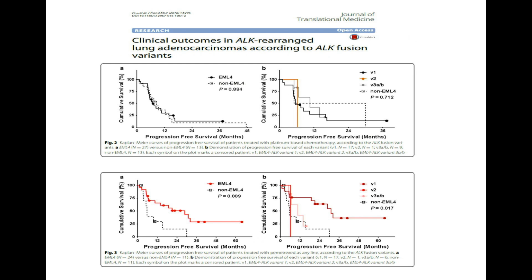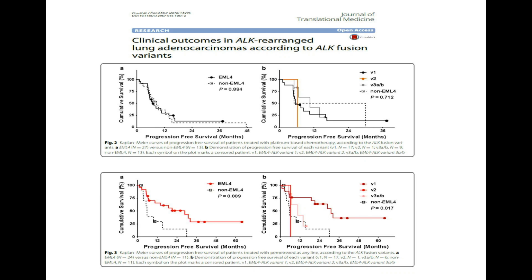This was the first retrospective analysis published on the response of ALK positive lung patients to treatment based upon variants. The first graph shows variant 1, variant 2, variant 3 and non-EML4.